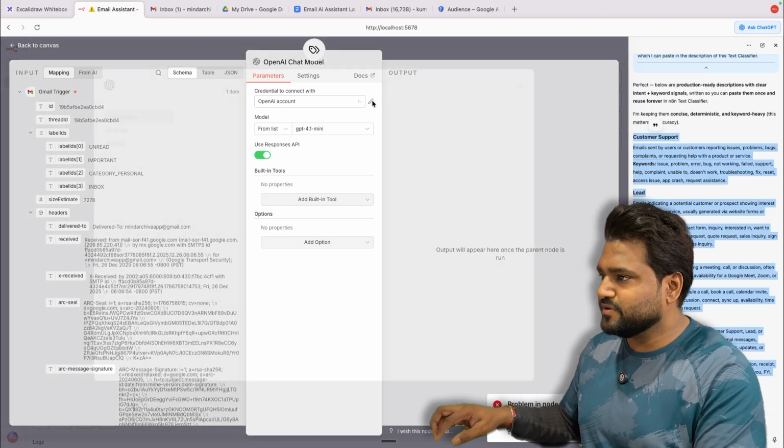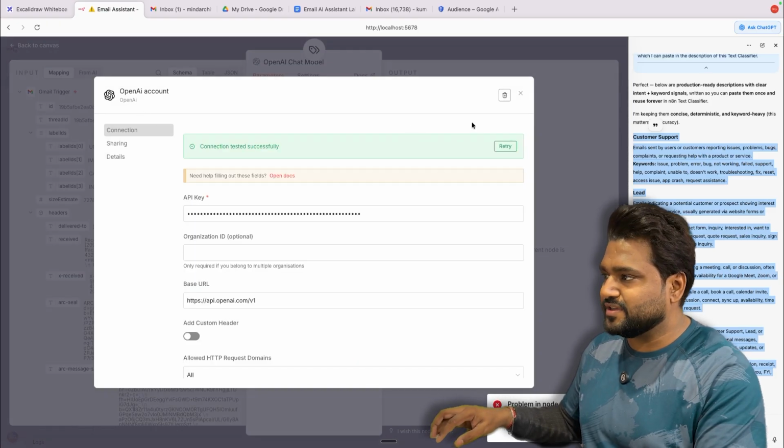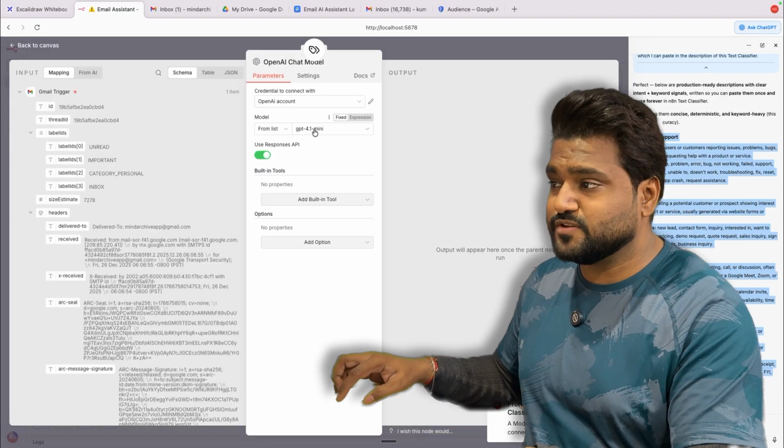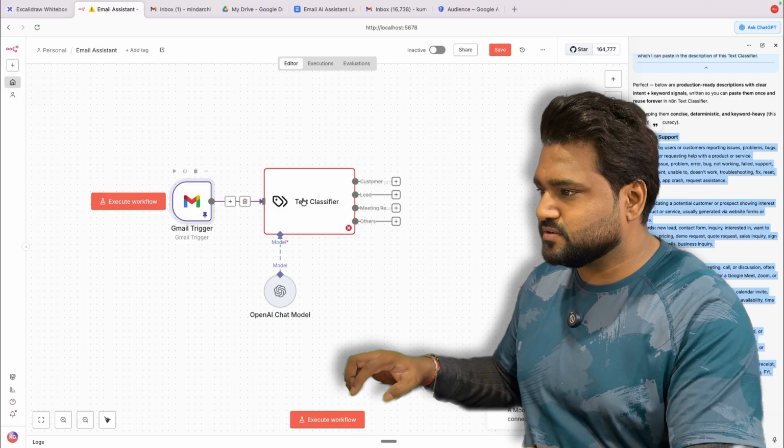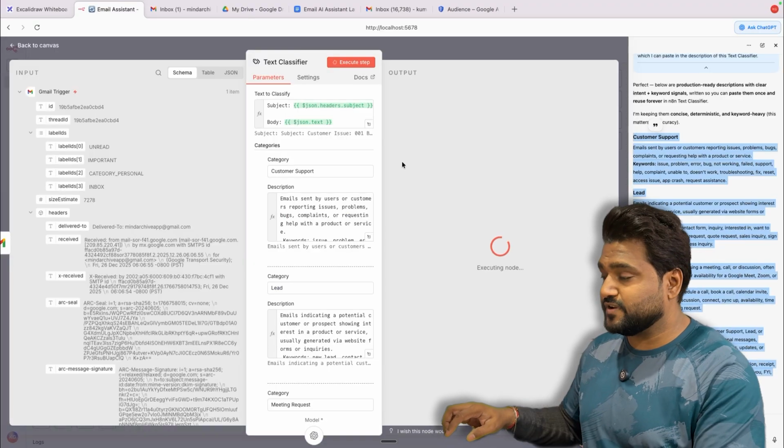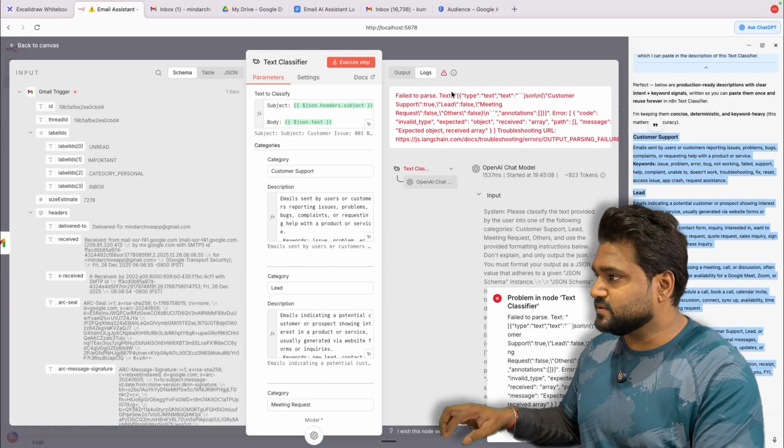If you want to create an account, just go here and add your key. That would work. And I'm using 4.1 mini. Okay, so let's just do it. Let's see if it is executing or not. Okay, this is failing. It has failed to parse. This is basically giving us a parsing error.